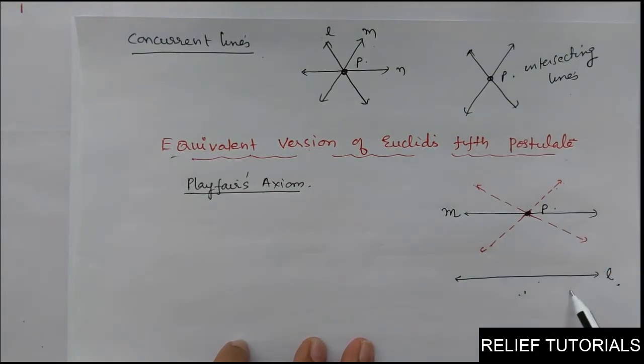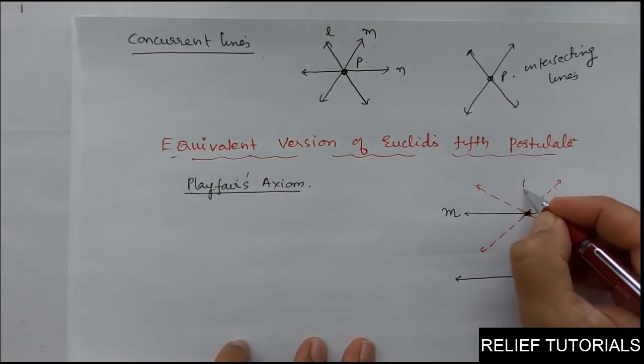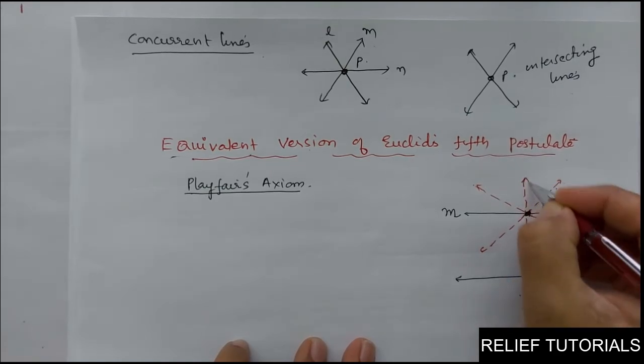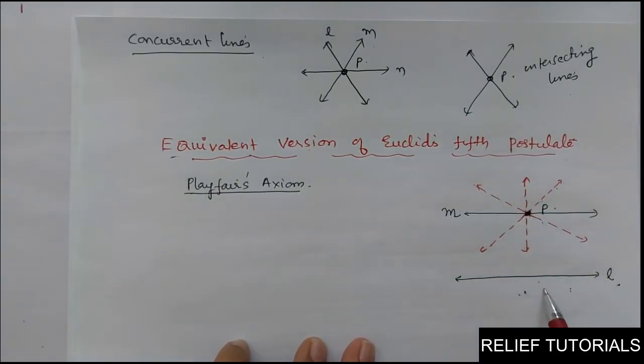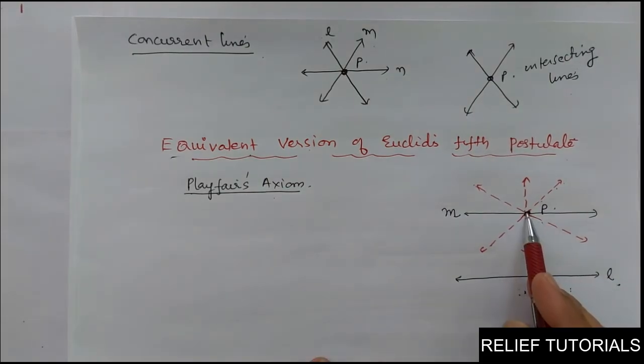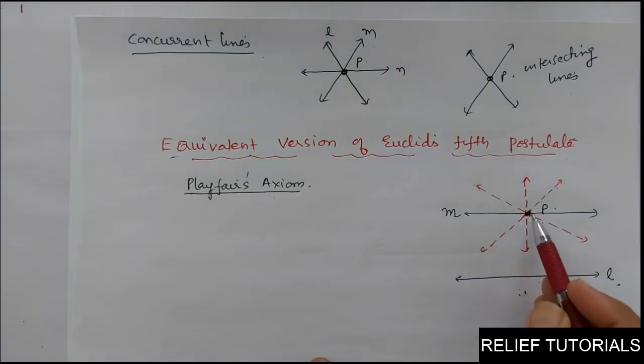See, these lines are not parallel to L. They are passing through P, but they are not parallel to L. Clear? So there is only one line. You can draw many lines. All these red color lines pass through P, but they are not parallel to L. Out of all these, there will be only one line which passes through P and is parallel to L. So this axiom is called Playfair's axiom. For every line L and for every point P not lying on L, there exists a unique line M passing through P and parallel to L. Clear?